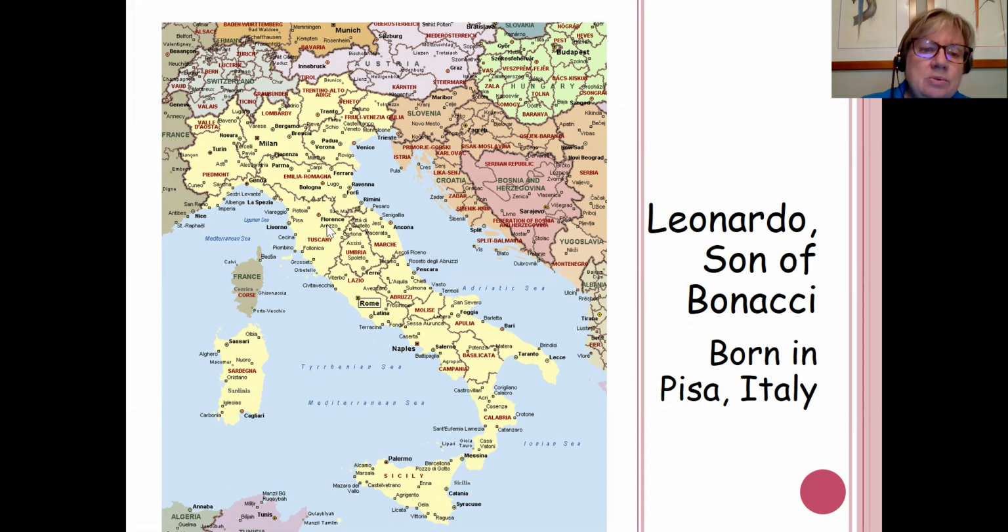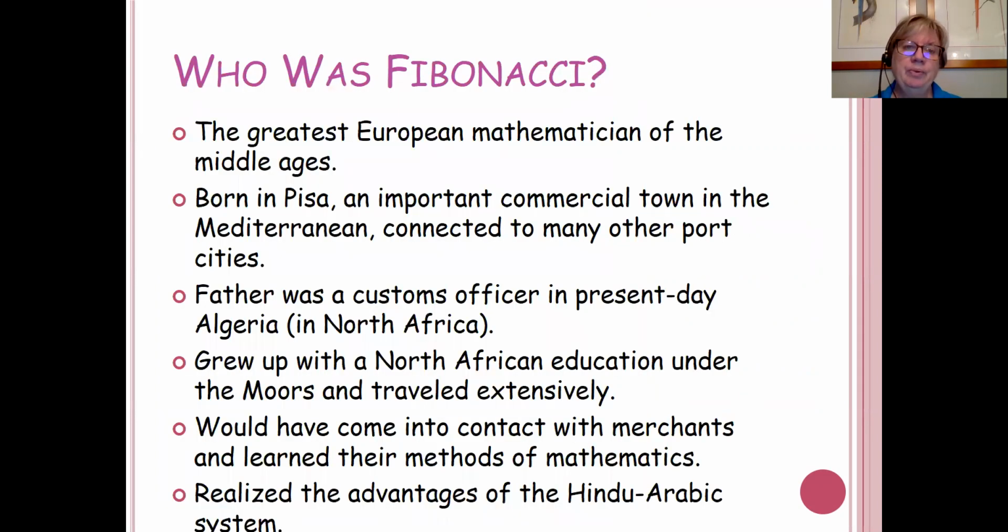Pisa is right over in here. Where is it? It's on the coast. Right there. There's Pisa. So it's right on the coast or near the coast. It's not right on the coast, but it's near the coast of Italy, on the western coast in the Tyrrhenian Sea, close to Corsica, which is the island on which Napoleon was born, and also pretty close to Genoa. Milan is a little bit farther up there in the mountains. Rome is farther down here to the south, not very far from Florence, just kind of a hop, skip, and a jump from Florence. Okay, so that's where he was born and where he grew up.